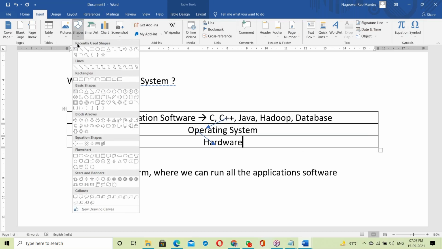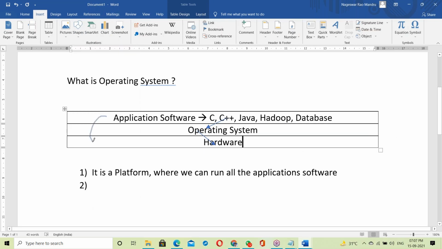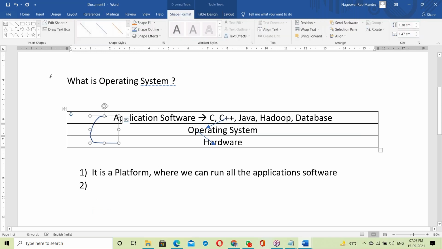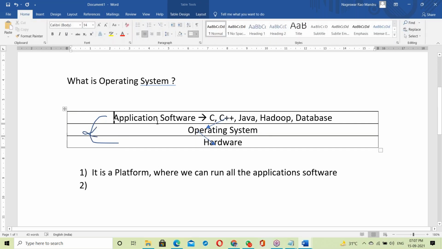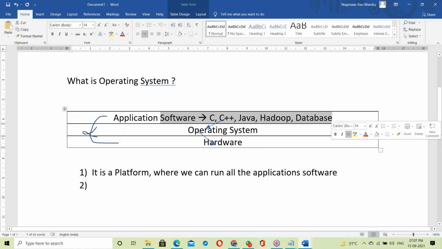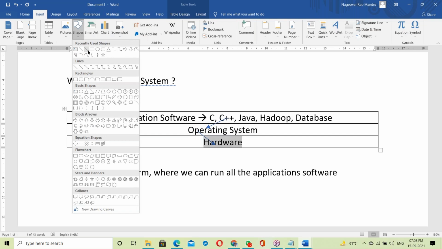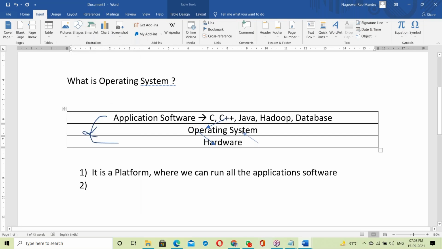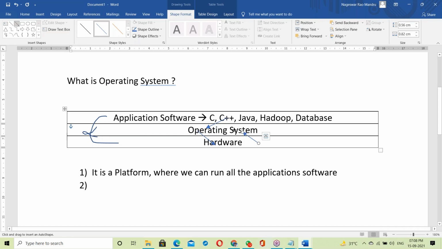Application software cannot interact with the hardware directly. There is no direct interaction between application software and hardware. The output of application software simply goes to the OS, then to the hardware output devices. Suppose you are reading from the keyboard: the keyboard data goes to the OS, and then to your C programs or Java programs.